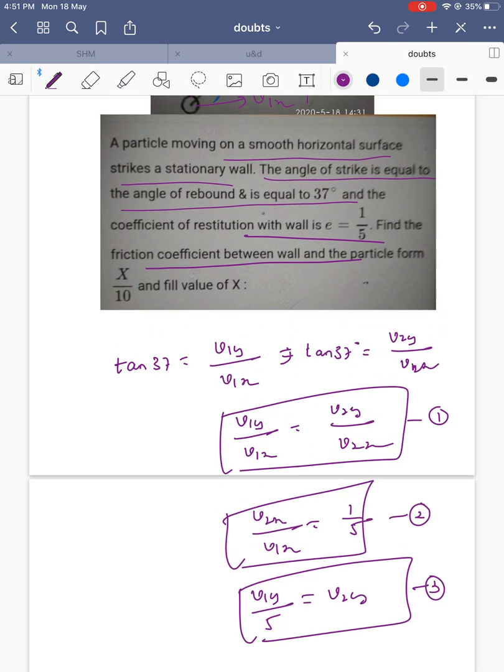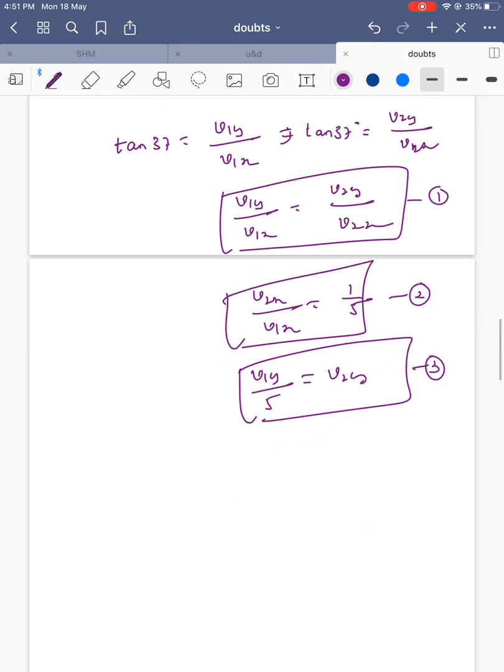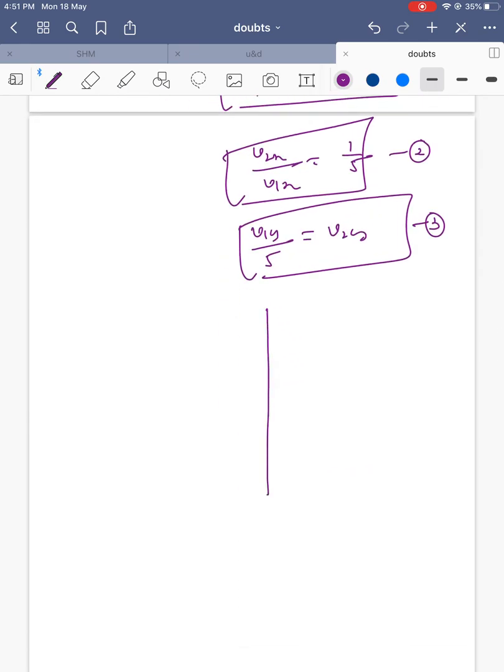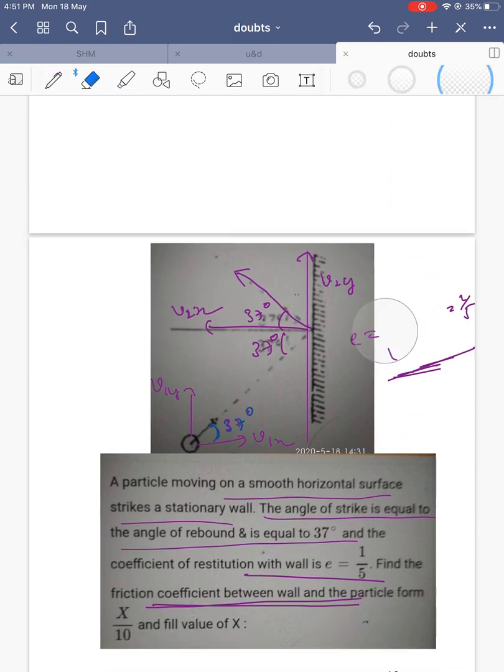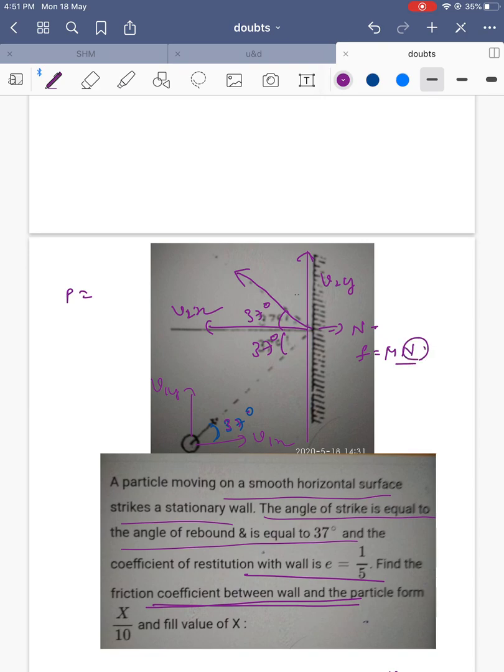Then what is it saying, the friction between the wall and the particle. So when you see this kind of diagram, this is a wall, it is coming and striking at angle theta, and first calculate the change in momentum. We'll do it here only. I'm erasing this. Okay, change in momentum of the particle. So there is a force, friction will act on the body depending on the normal. So friction is equal to mu times the normal. The normal comes because of the force that is exerted.